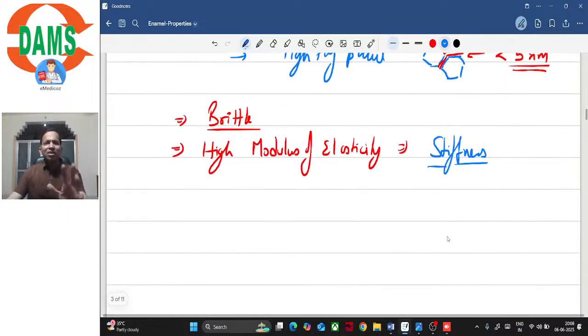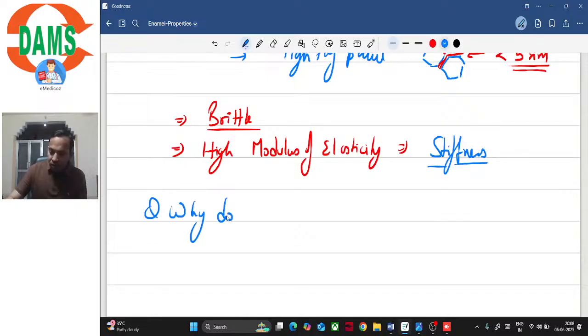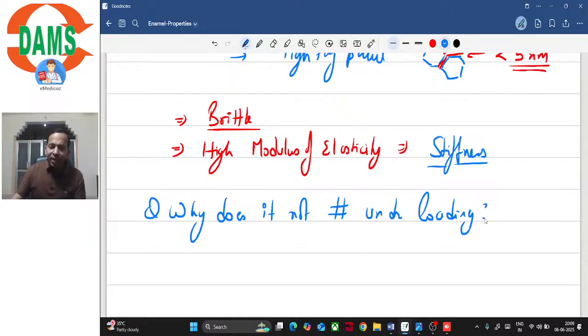So one must imagine that since it is brittle, it might fracture under occlusal loading, but that does not happen, right? Why? So the question is, why does it not fracture under occlusal loading? Since it is brittle, it must fracture, right? But then why does it not fracture?